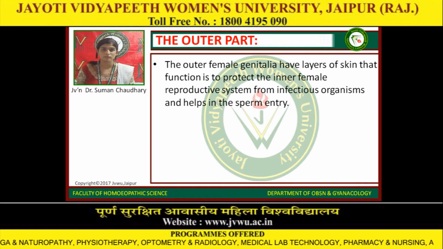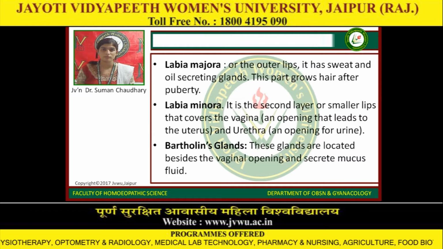The outer female genitals have a layer whose function is to protect the inner female reproductive system from infectious organisms and help in sperm entry. Labia majora, or the outer lips. It has sweat and oil secreting glands. This part grows hair after puberty.